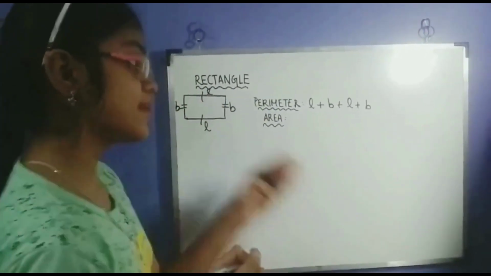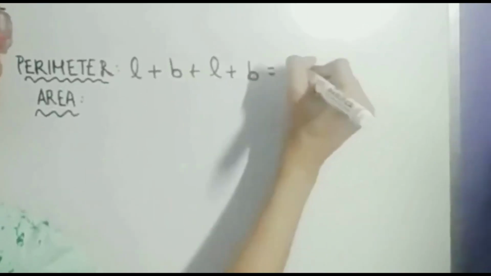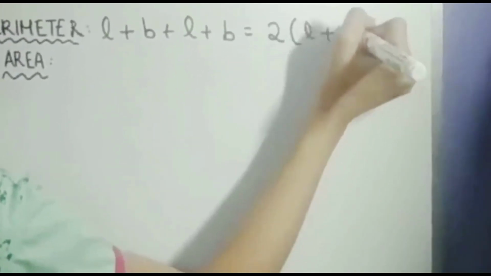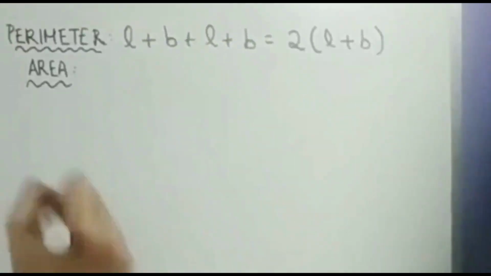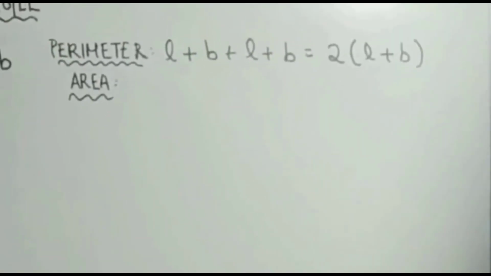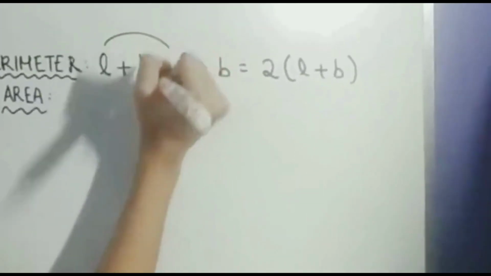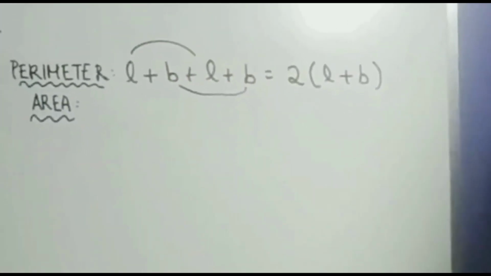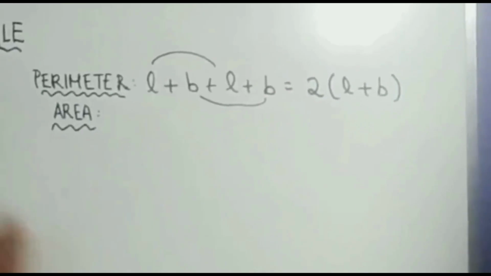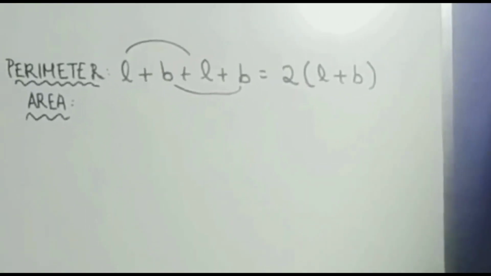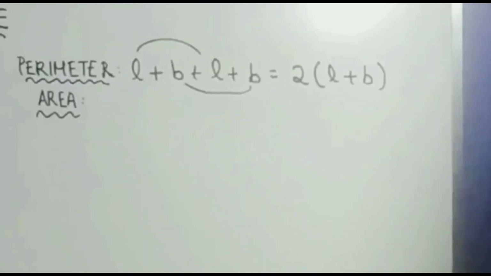But if we simplify that, that is basically 2 into L plus B, or 2 into length plus breadth. How do we get that? Well, let's group these two and these two together. So 2L plus 2B. 2 is common, so I take that aside and it'll be 2 into L plus B.